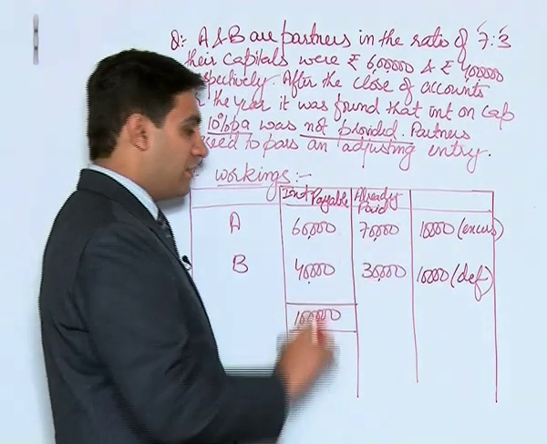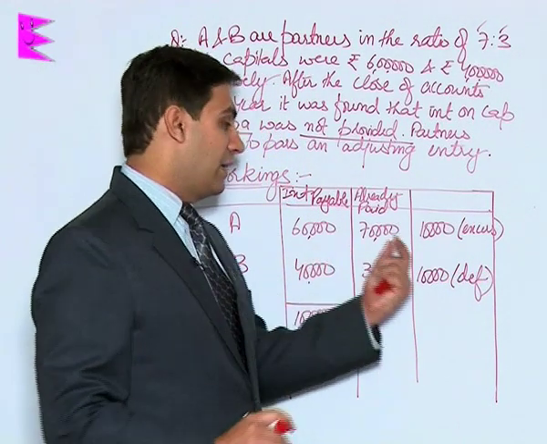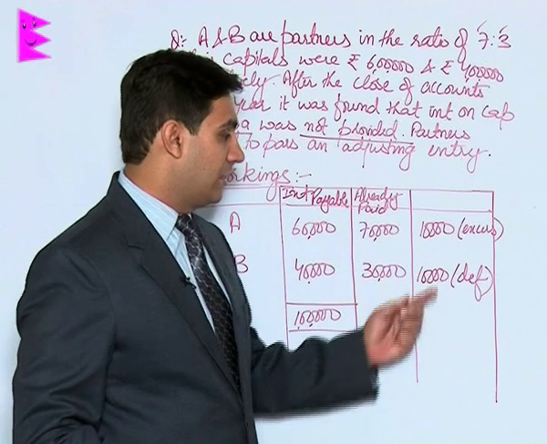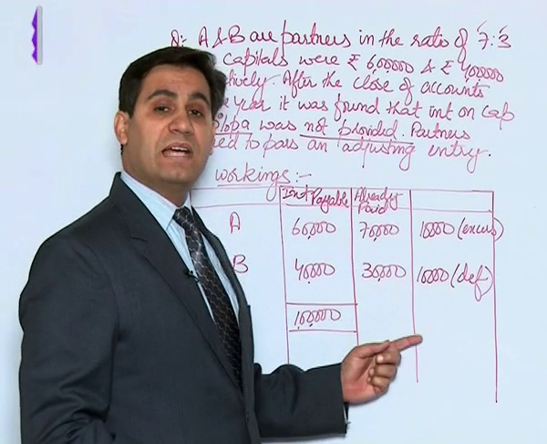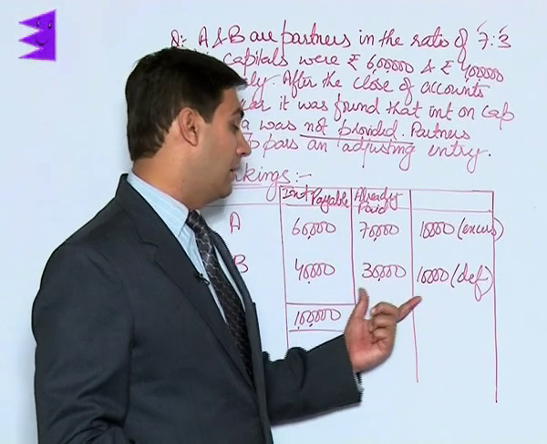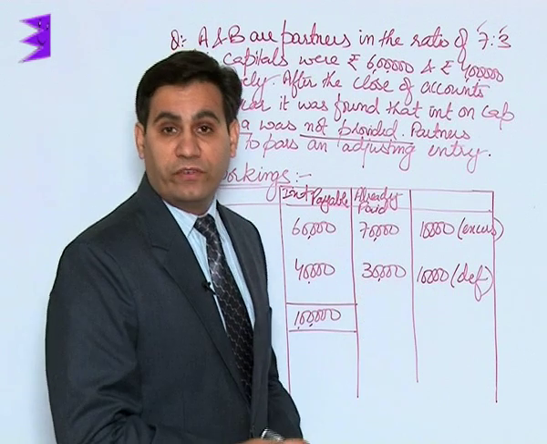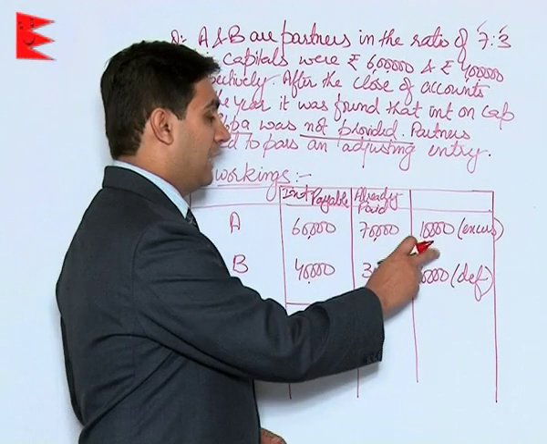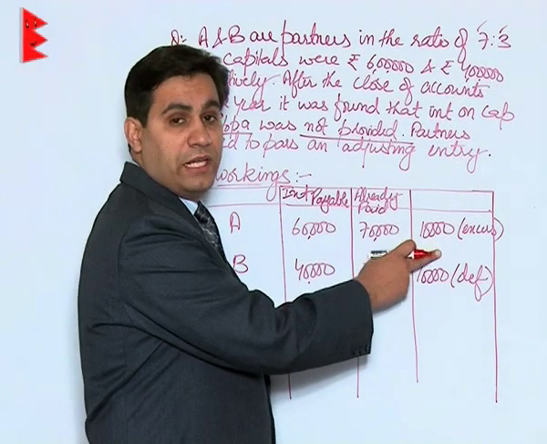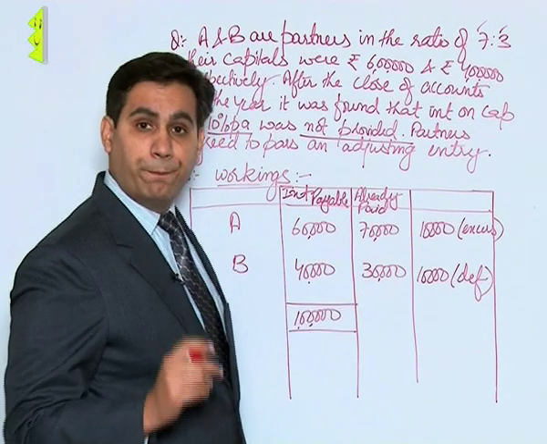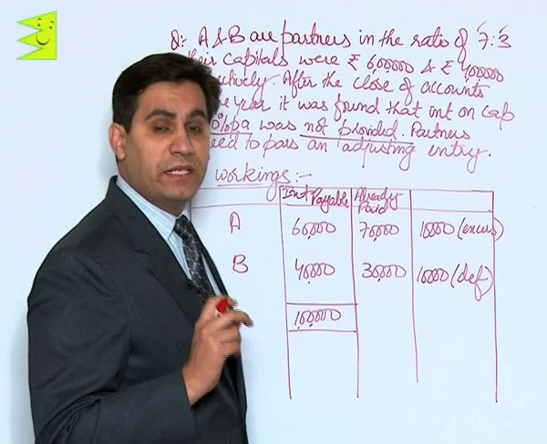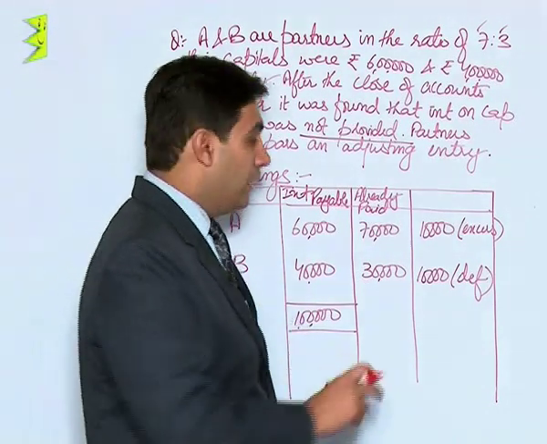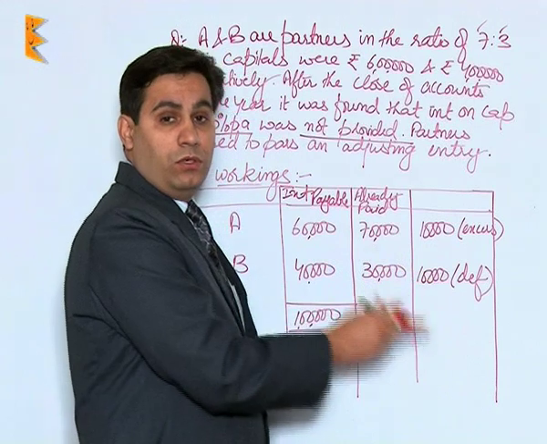So what this table has given us is that A has got an excess payment of 10,000 whereas B has received a deficient payment to the extent of 10,000. So the rectifying course of action is that we will collect the amount of 10,000 from A and transfer it to B. So the adjustment entry would be taking from A and giving it to B.